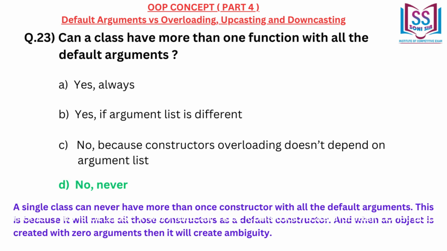No, never. A single class can never have more than one constructor with all the default arguments. This is because it will make all those constructors a default constructor. And when an object is created with 0 arguments, then it will create ambiguity.